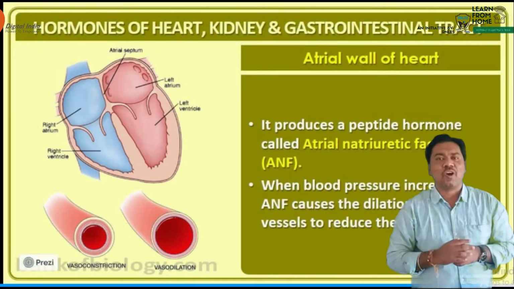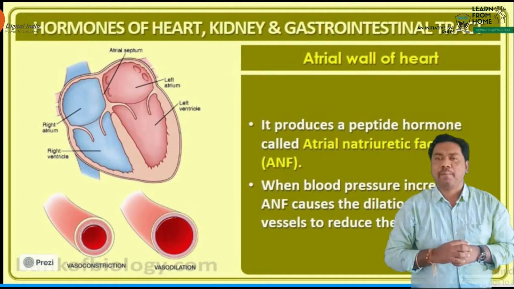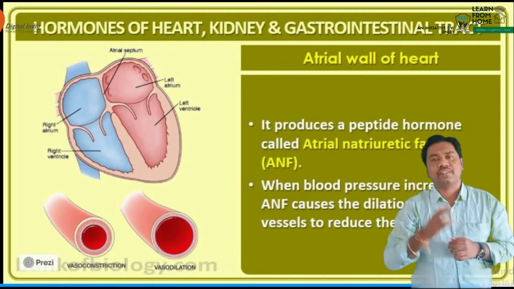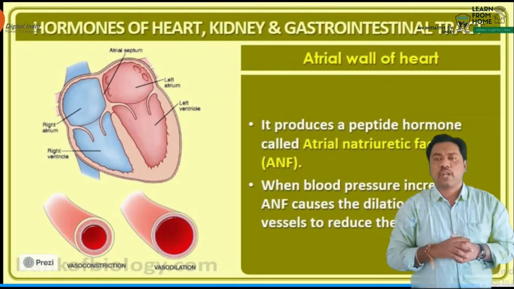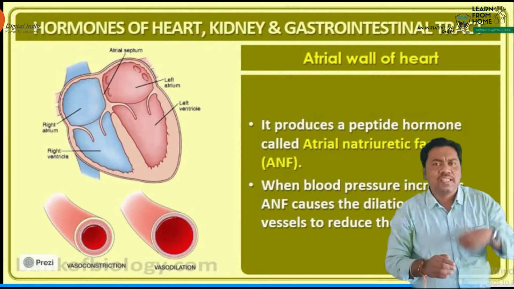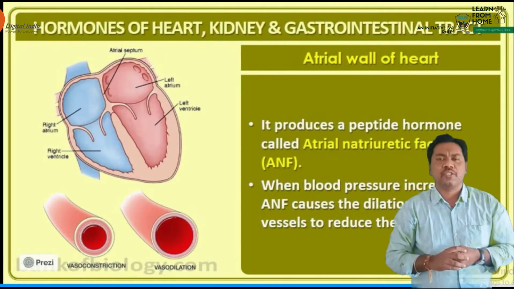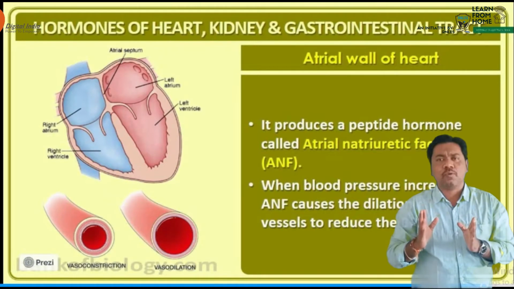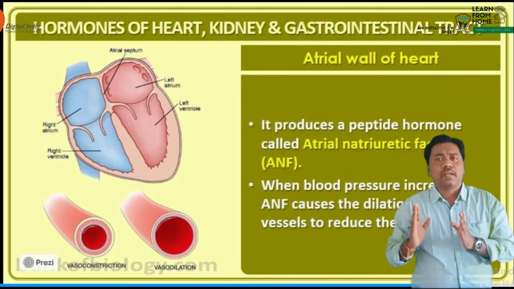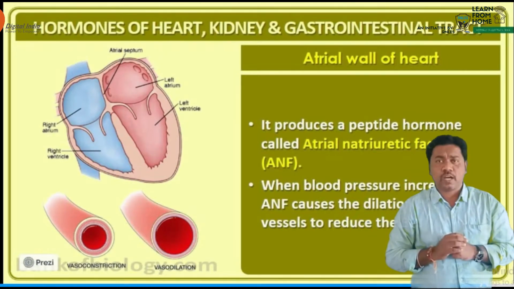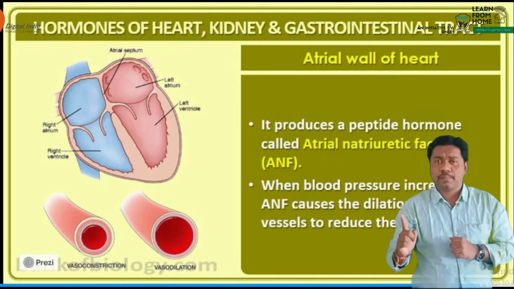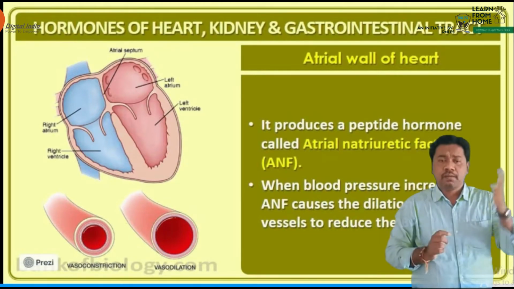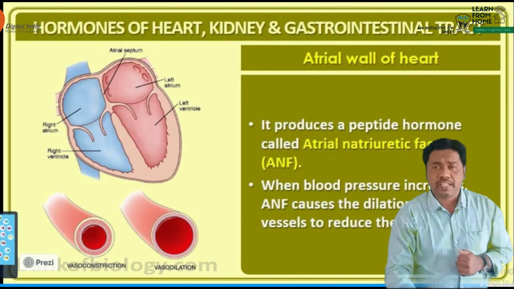Aldosterone helps in the absorption of sodium and water, and it secretes potassium ions in a particular region, the DCT, the distal convoluted tubule. This hormone is important for increasing blood pressure. What is the hormone, beta? Aldosterone helps in increasing blood pressure, while ANF helps in decreasing blood pressure.